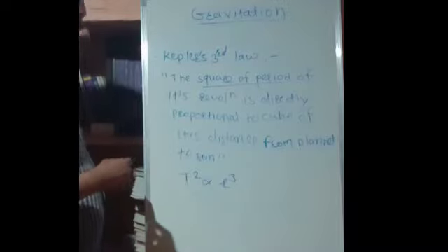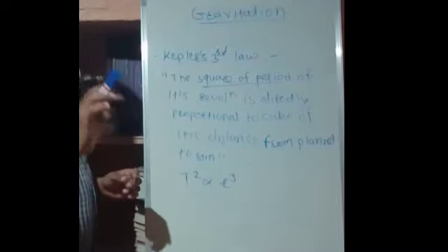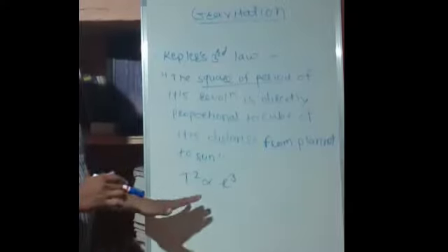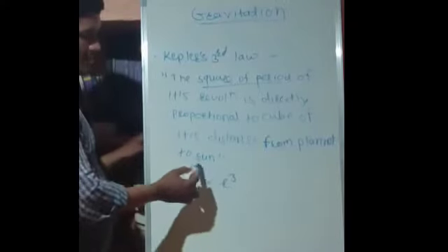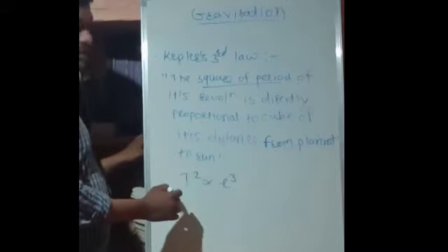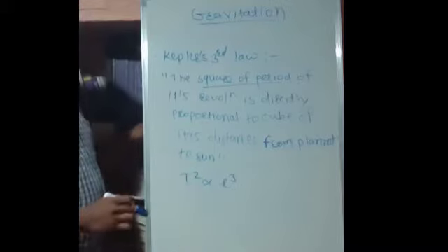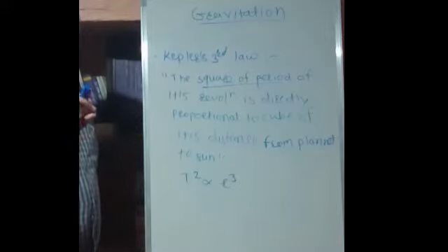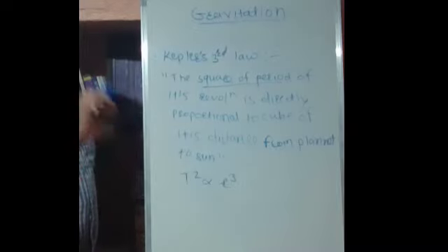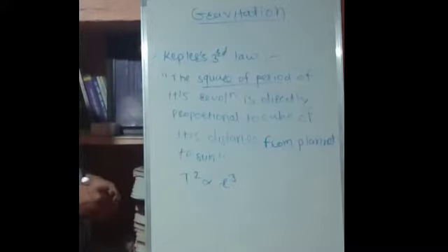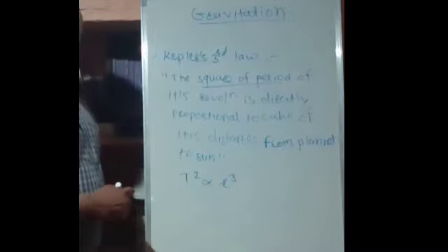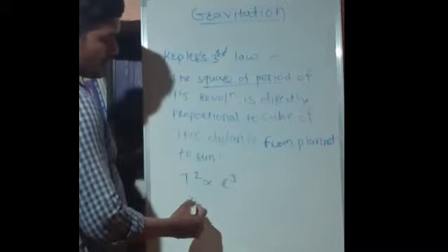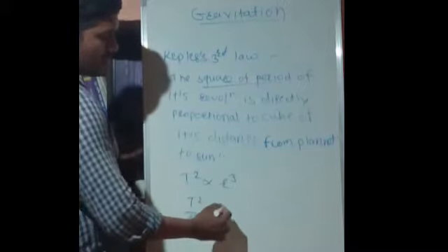So according to the cases given in the law, we have just fulfilled it in this form. This is the square of its period of revolution, that is T square, which is directly proportional to r cube. R is nothing but the radius, which we usually use to denote the radius. So it is the cube of the radius, meaning the distance from the sun to the planet. T square is directly proportional to r cube. If we have to remove the proportionality sign, we can simply write T square upon r cube is equal to k.